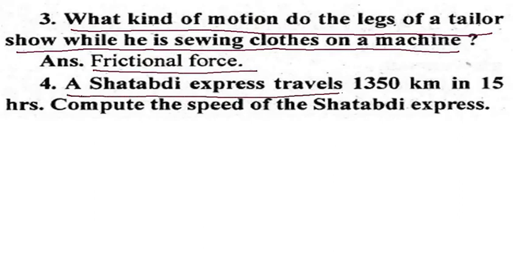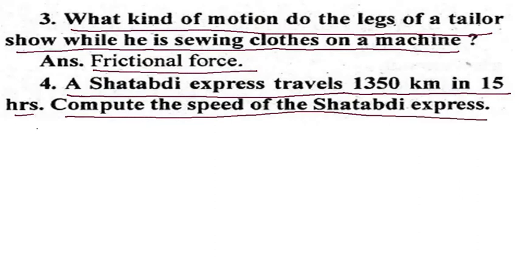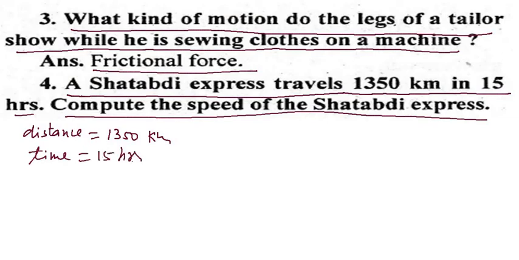Shatabdi Express travels 1350 km in 15 hours. Compute the speed of Shatabdi Express. Distance is given as 1350 km, and time taken is 15 hours. So, speed is equal to distance upon time.